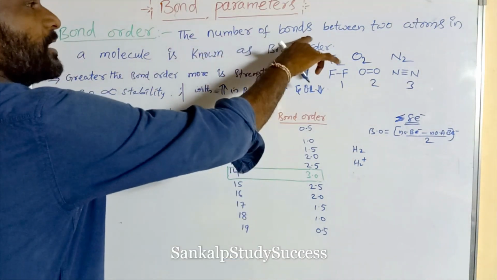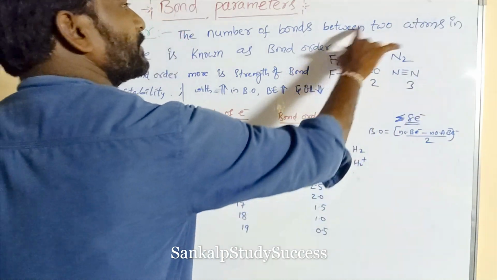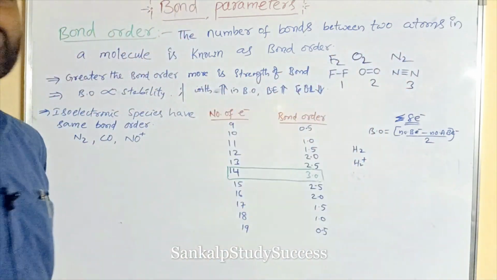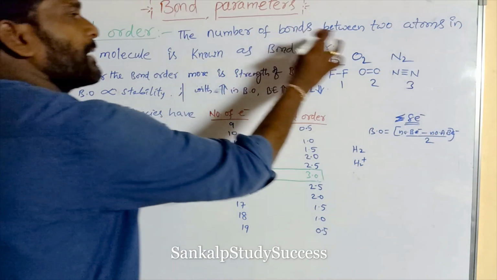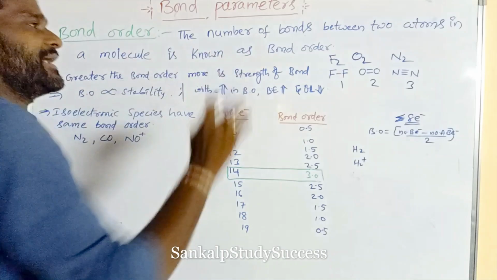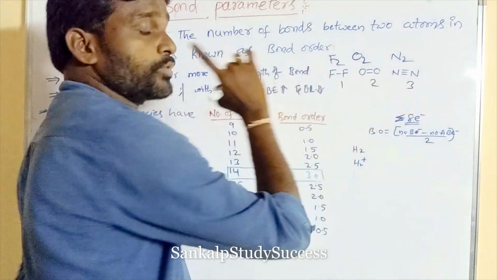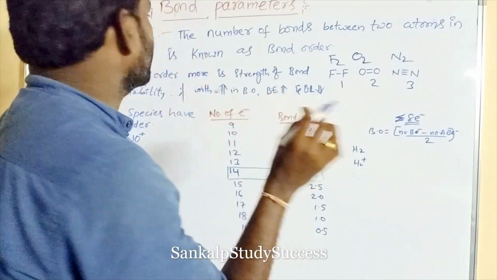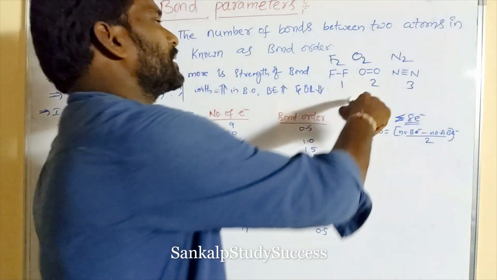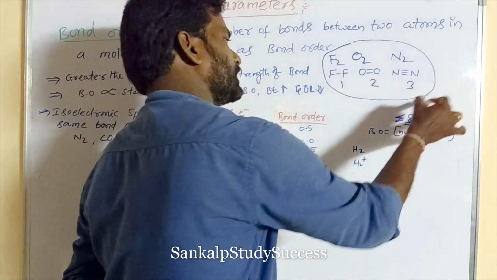So the number of bonds between two atoms in a molecule is known as bond order. F2, O2, N2 are molecules. So the bond order of F2 is 1, the bond order of oxygen is 2, and the bond order of nitrogen is 3.